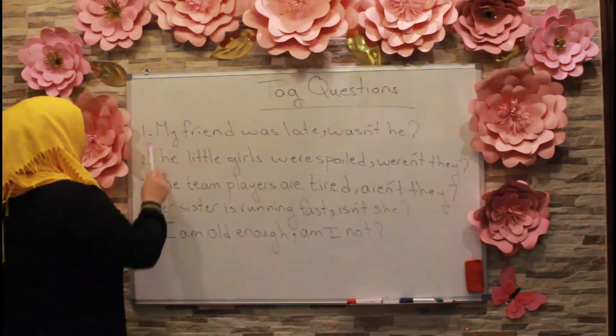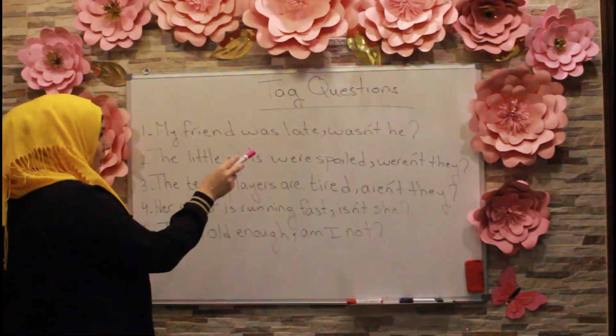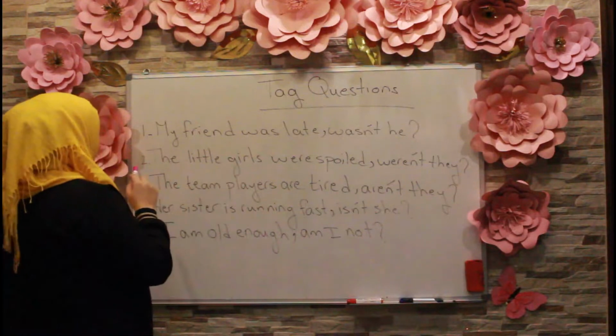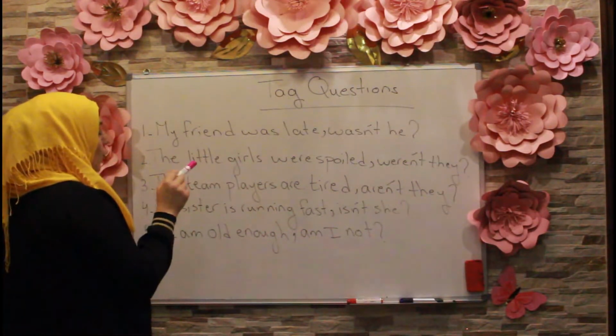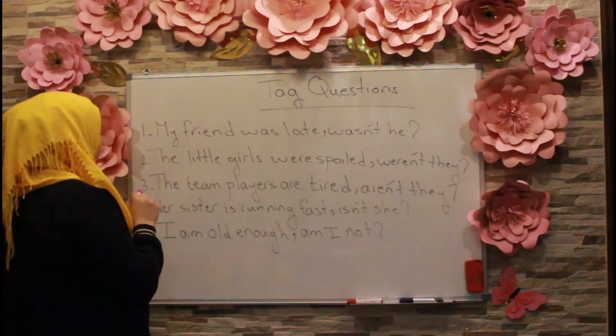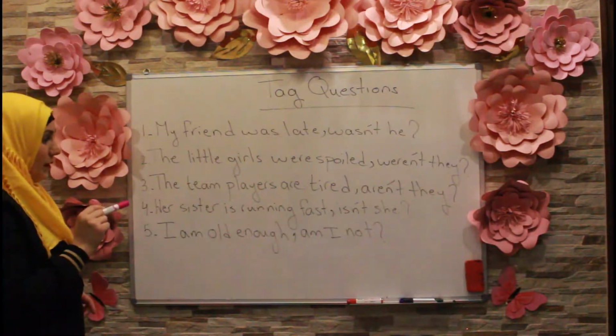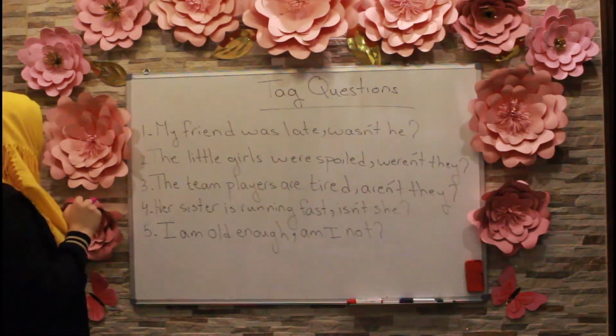Let's start. Number 1. My friend was late, wasn't he? 2. The little girls were spoiled, weren't they? 3. The team players are tired, aren't they? 4.